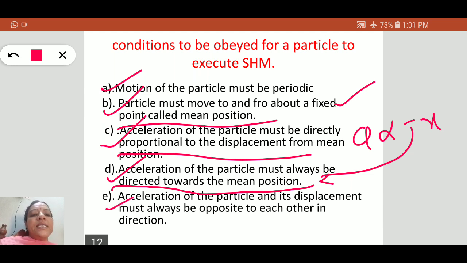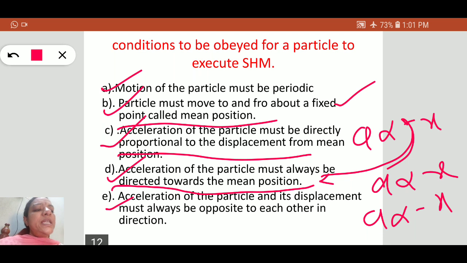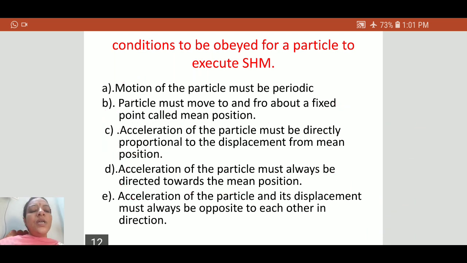Next, the acceleration of the particle and its displacement must always be opposite to each other in direction. So a is proportional to -x. These are the conditions. The body or particle which executes this type of simple harmonic motion is known as a simple oscillator. This pendulum is an oscillator.